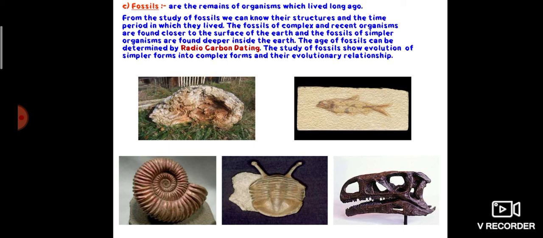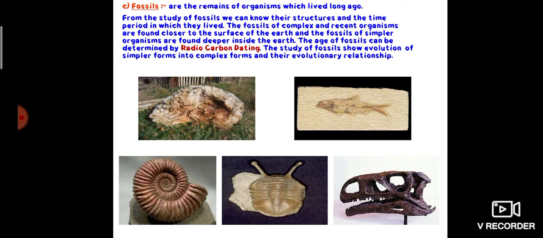The fossils of complex and recent organisms are found closer to the surface of the earth and the fossils of simple organisms are found deeper inside the earth. Look, the fossil of the complex organism, the recently died organism. Recently died means not the past month or past year, but the past few million years.